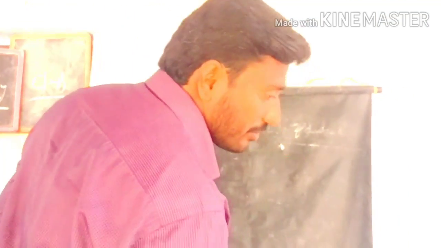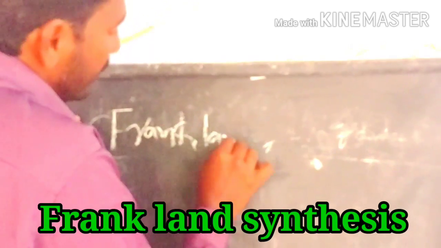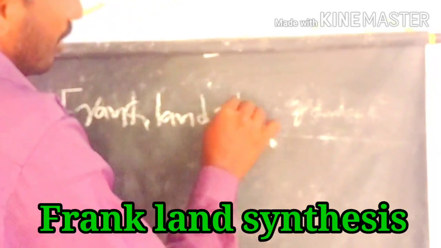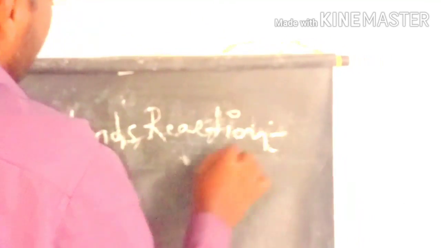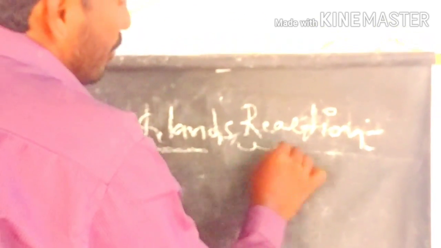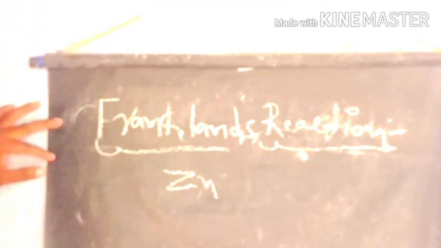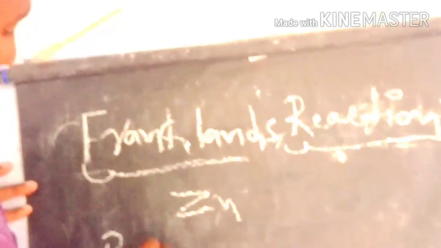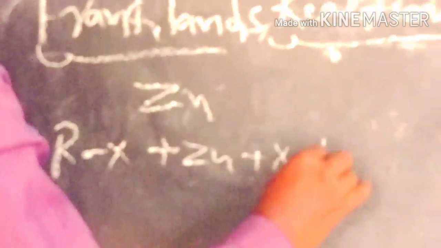Sixth one, preparation of alkanes is the Frankland's reaction. This is also one of the Wurtz type reactions, a coupling reaction. The difference from the Wurtz reaction is that there we used the metal sodium, here we use the metal zinc. The reaction of alkyl halides with zinc prepares the alkane compounds. This is the Frankland reaction.